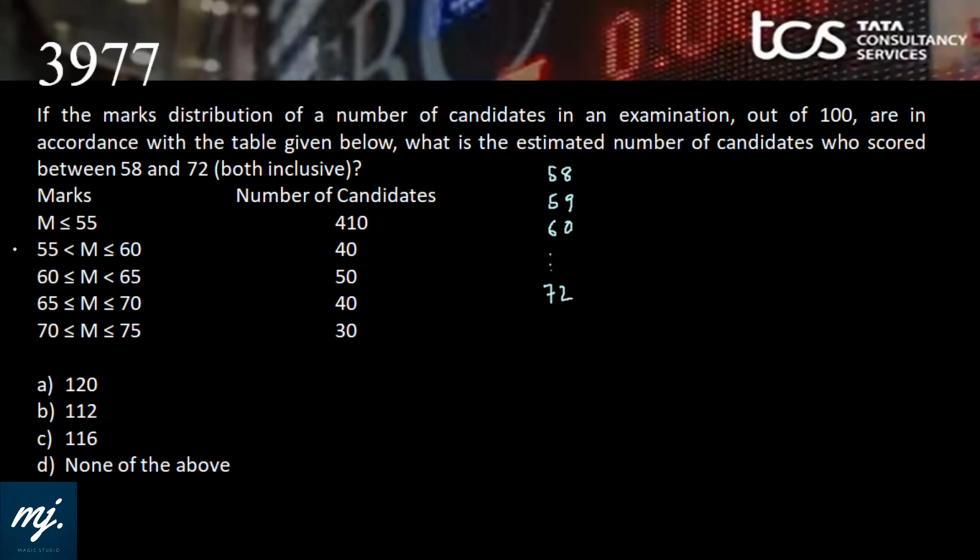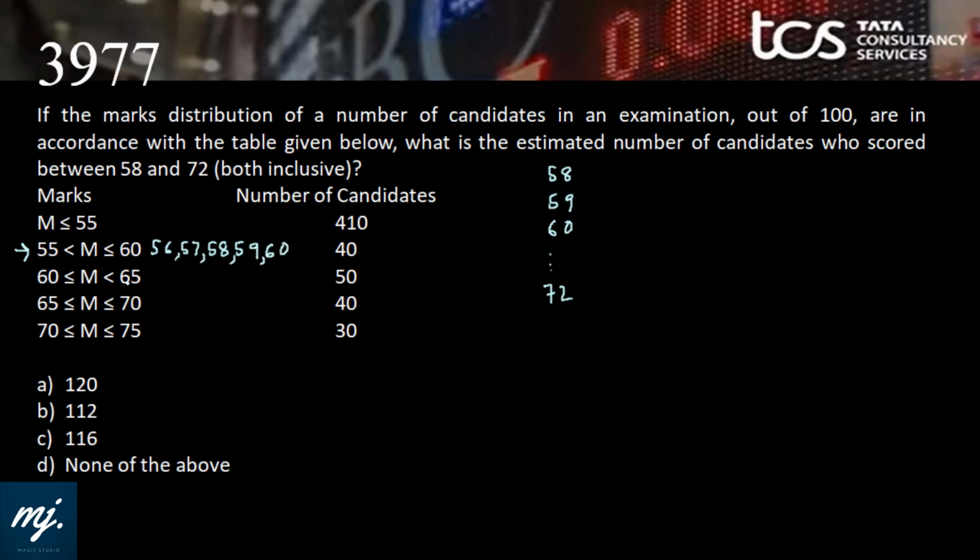Now here we can see that in group 2 the scores are from 55 to 60, including 60 but not 55. That means this group includes people who have scored 56, 57, 58, 59 and 60.